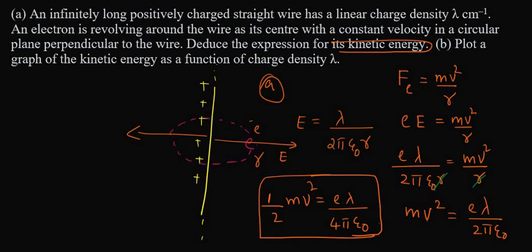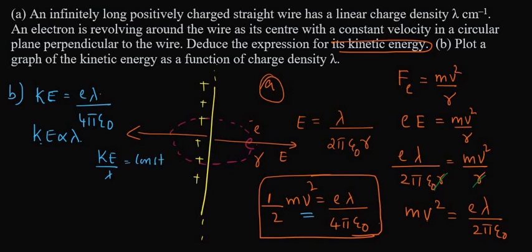Now the second part of the question is to plot a graph of the kinetic energy as a function of charge density lambda. So this is your expression for kinetic energy: kinetic energy is equal to e lambda divided by 4 pi epsilon naught. Here kinetic energy is directly proportional to lambda, so KE by lambda is a constant.